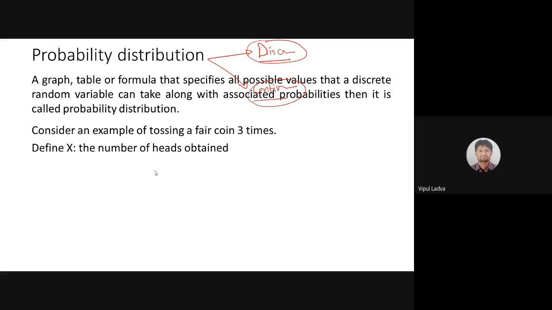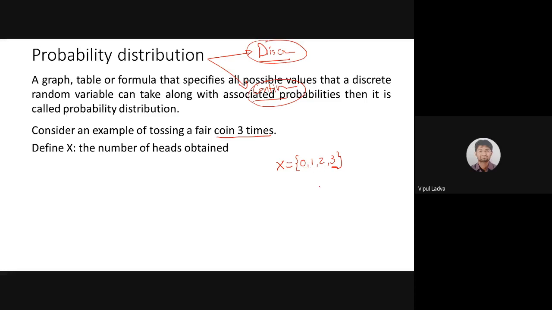Now in that case, my random variable x can take values from the range. हो सकता है एक भी हेड ना मिले, हो सकता है एक ही हेड मिले, दो मिले, तीन मिल सकते हैं मैक्सिमम. तीन से ज्यादा नहीं हो सकता. Why? Because I am tossing 3 coins at a time. So if I'm tossing 4 coins at a time, then the x will have the range 0, 1, 2, 3, 4. If I'm tossing 2 coins at a time, then my x will have a range 0, 1, 2.